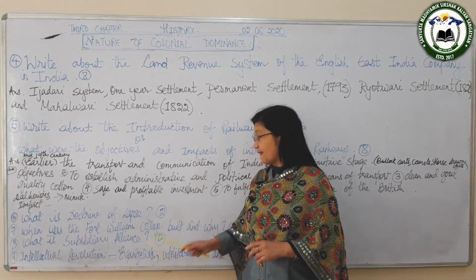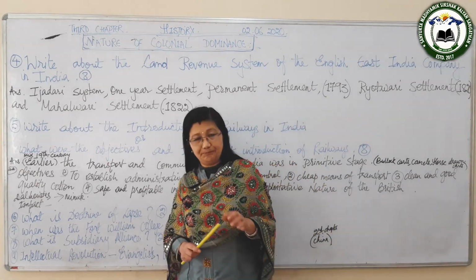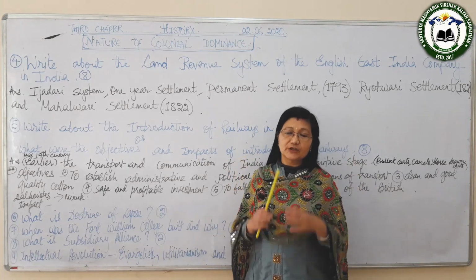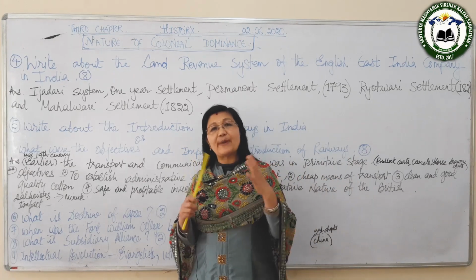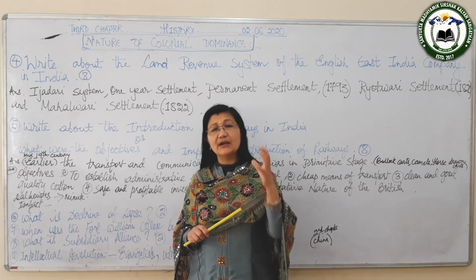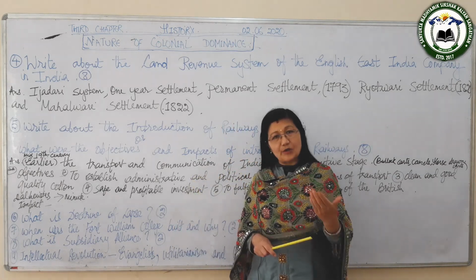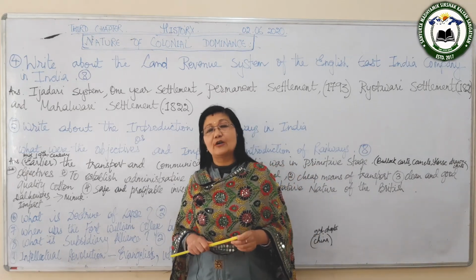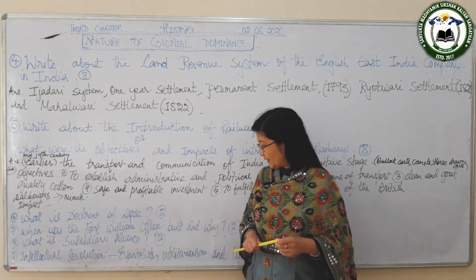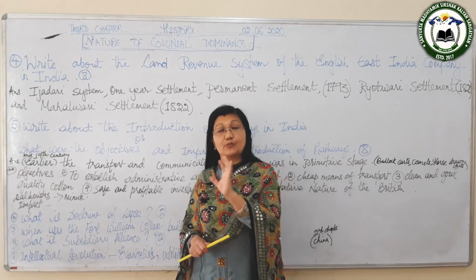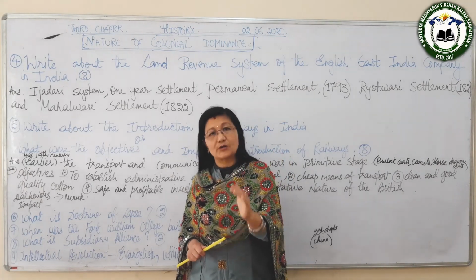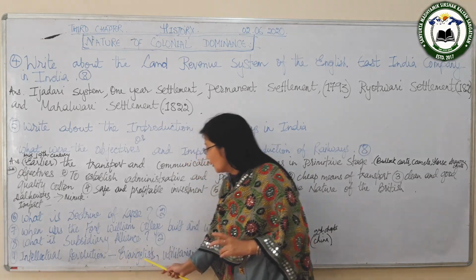They said that Christianity alone will remove the darkness, Christianity alone will dispel the darkness among the Indian people. So they gave importance to Christianity, and they gave importance to the spread of education. Sorry, not Western, they gave importance to the spread of education. They didn't specify which education. So this is about the evangelists.